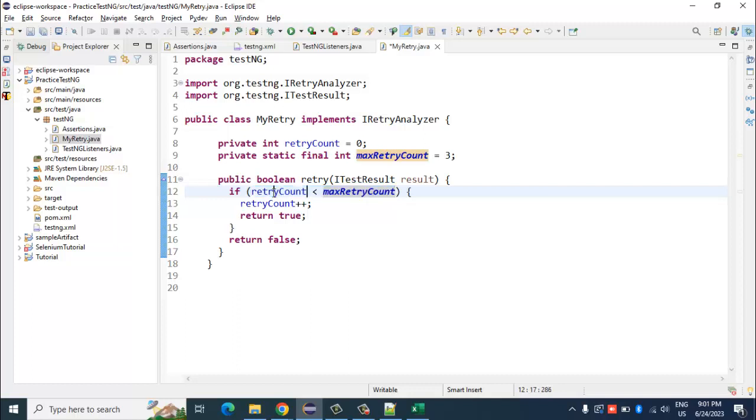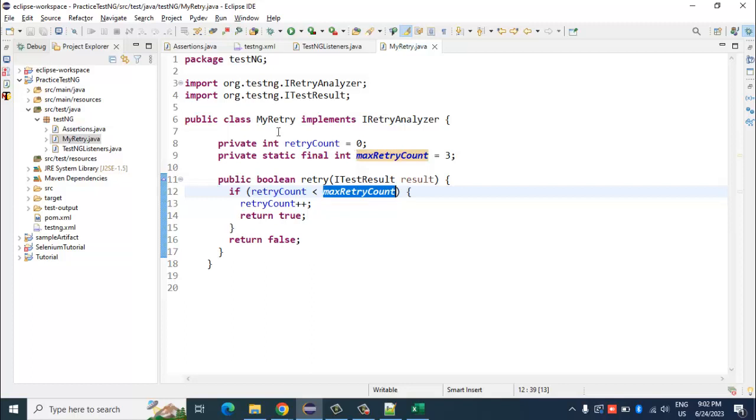Meaning, when the retry count has already reached 3, so it has already retried 3 times, and 3 is not less than the maximum retry count 3, it will no longer go ahead. The test execution for that method will stop, and whatever the output is, whether pass or fail, it will be reported in the TestNG result. This is just a simple basic retry logic, which I have simply copy pasted. So you don't have to rack your brain on how to do that. You just have to copy paste this.